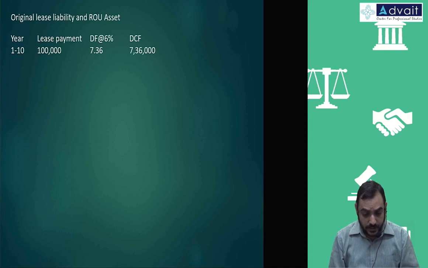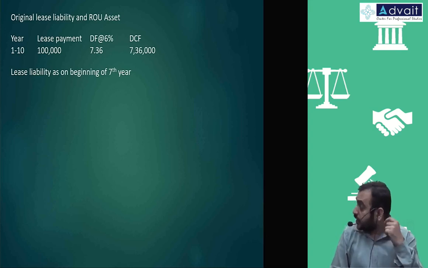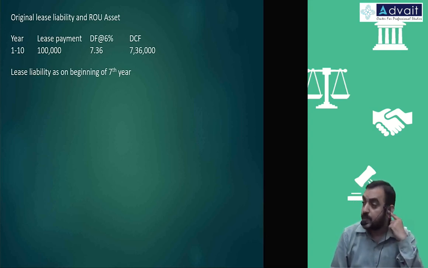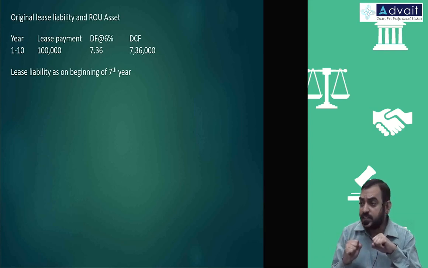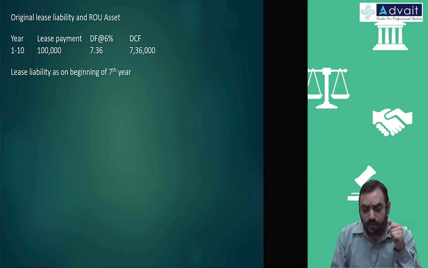Now we need the lease liability as on when the modification is taking place, beginning of 7th year. So lease liability you can compute in 2 ways. One, you can start with 7,36,000, then plus interest minus lease payment, plus interest minus lease payment. You can keep on computing like that, or you can do it for the remaining 4 years.